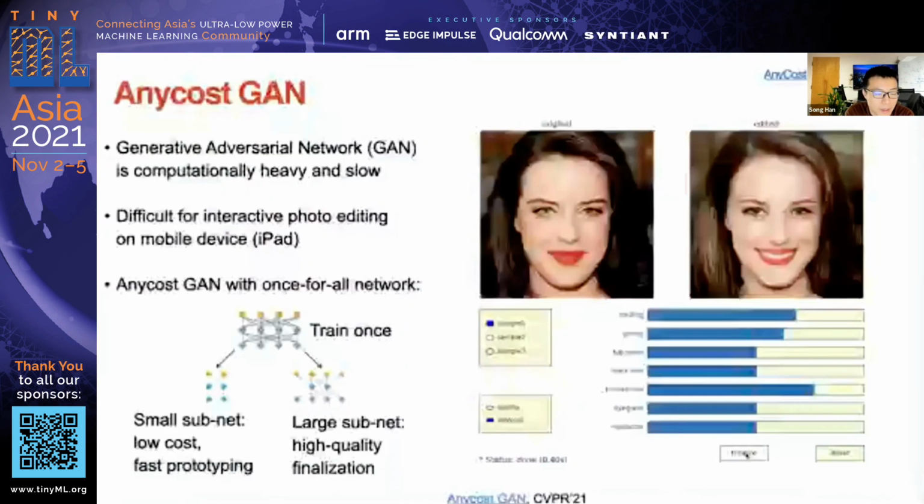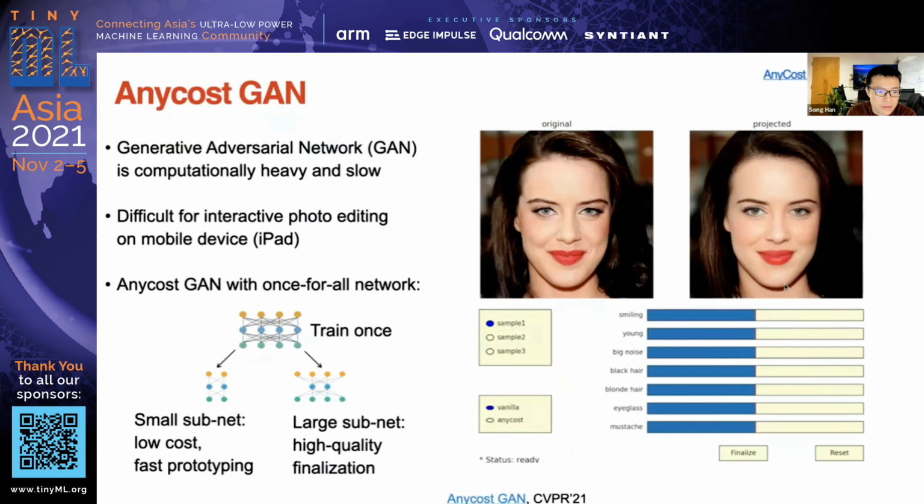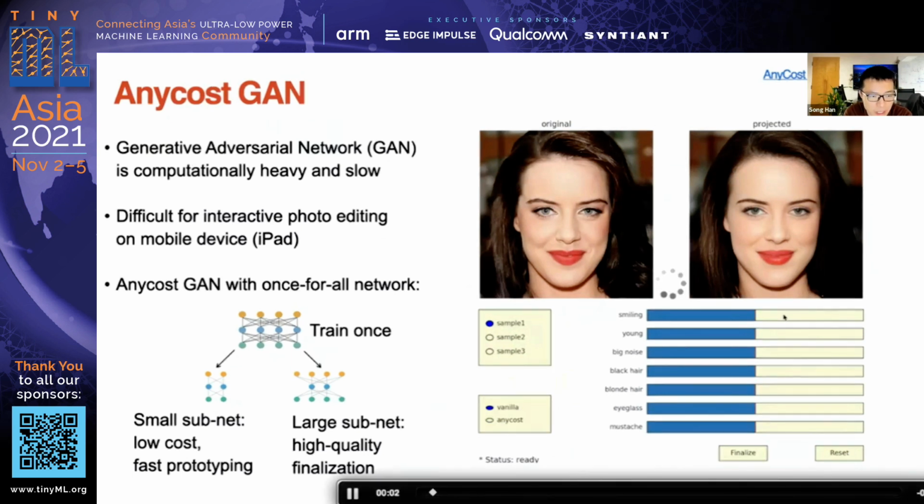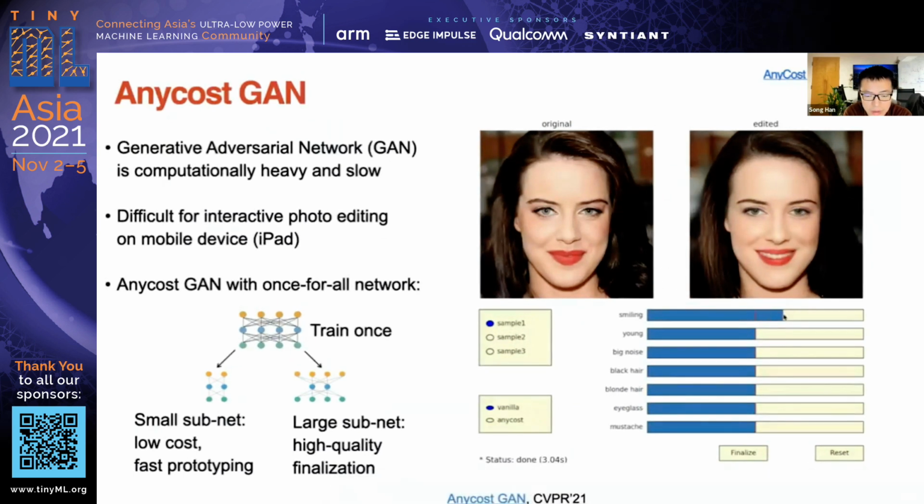And we further applied this technique to build this AnyCost GAN. A generative adversarial network is very computationally heavy and slow to run on mobile devices. Like in this demo, it's taking 3 seconds to adjust the lady's smile to make her smile and also make her look younger. 3 seconds prevents it from being interactively edited on our mobile devices like iPad.